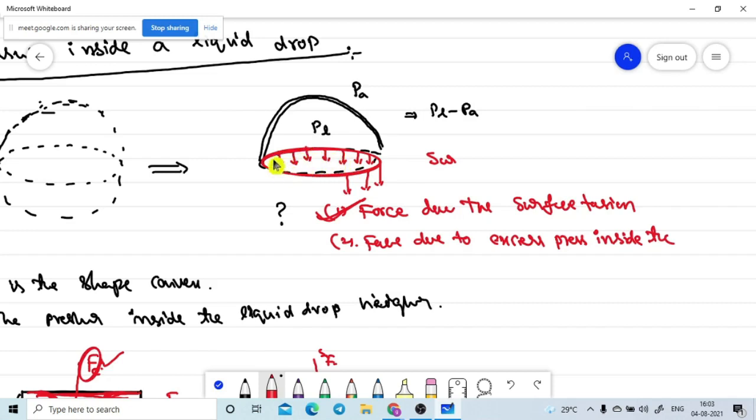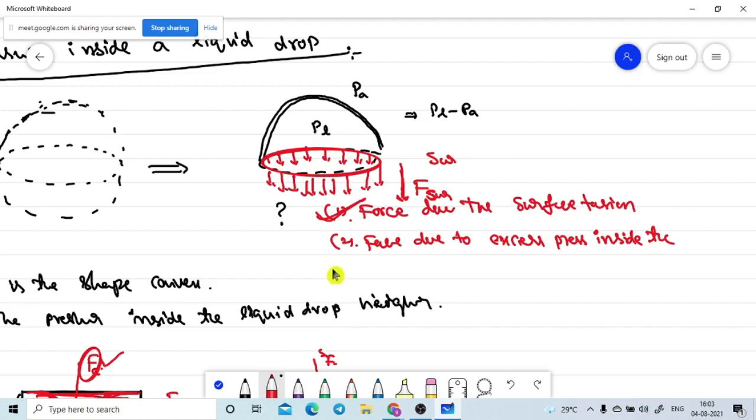Are you getting or not? Yes, sir. This tangential force is acting in the downward direction. So this complete force is trying to pull this object downward. This is the resultant force which is acting downward due to the force of the surface tension.